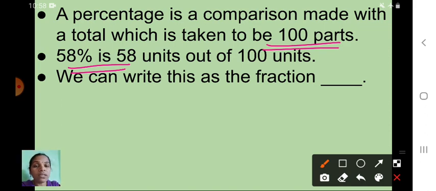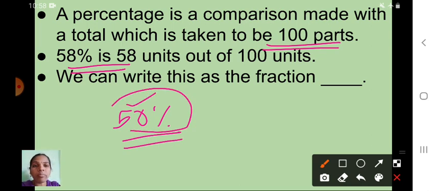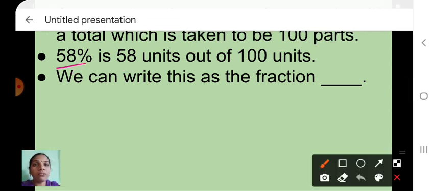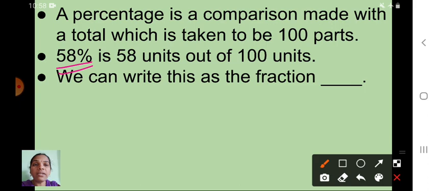Okay, so in your mobile, just imagine 50% charge. That means out of 100 units, 50 percentage of the battery is full. Understood now? So see here, 58 percentage means 58 units out of 100 units.